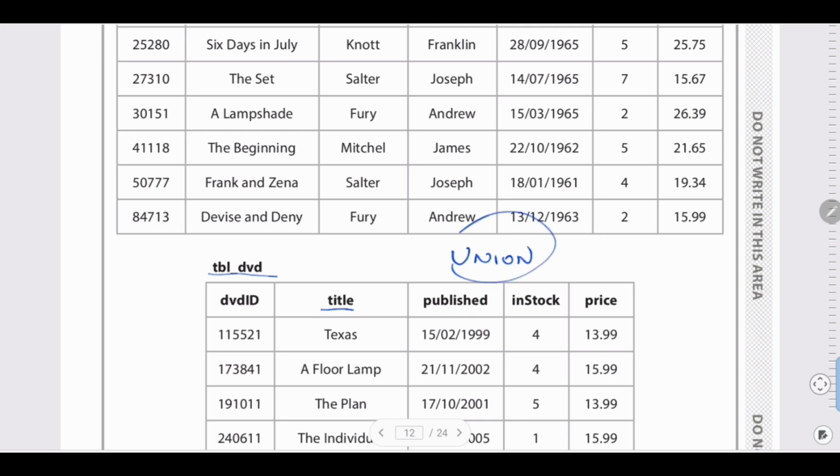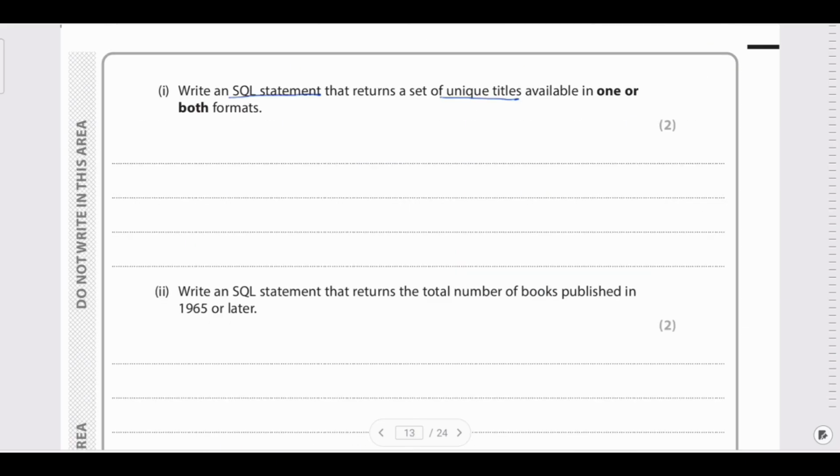So we need to write an SQL statement by joining these two tables. First, you need to select the field name and then define from which table. So let's write.